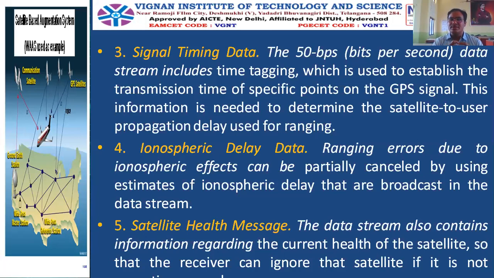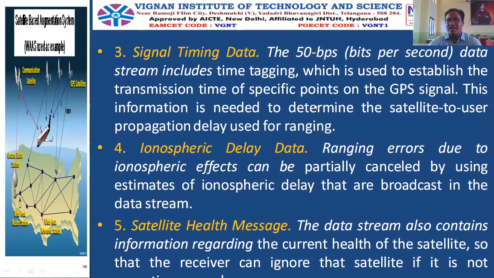To know the distance, we need speed and we need the time. Anyway, speed is already inbuilt in the receiver, that is 3 x 10^8 meters per second, which is equal to the speed of light. A radio frequency signal will travel with the speed of light, and more precisely, we have to calculate the time. So signal timing data: at what time the signal has started, and what are the ways that signal has traversed, how much delay has occurred in the ionosphere, that is coming in the next point. So the signal timing data is also present in the navigation message.